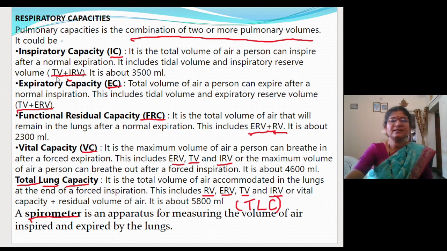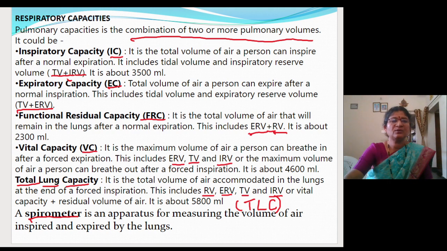Inspiratory capacity is TV plus IRV, expiratory capacity is TV plus ERV, functional residual capacity is ERV plus RV, and vital capacity includes TV, IRV plus ERV. And total lung capacity includes all the 4 volumes which you have studied previously.